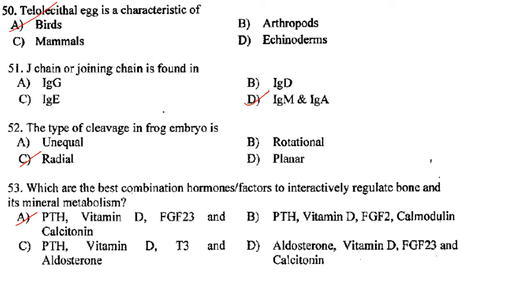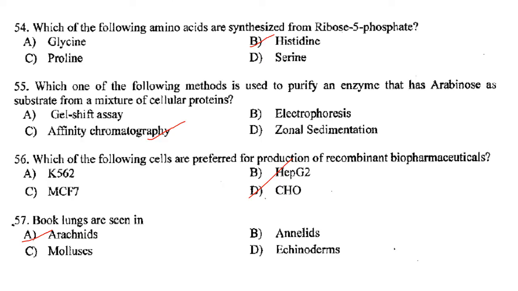So the best combination of hormones or factors to interactively regulate bone and its mineral metabolism is option A, that is PTH, vitamin D, FGF23 and calcitonin. Then which of the following amino acids are synthesized from ribose 5-phosphate? It is histidine. Answer is option B. Then which of the following methods is used to purify an enzyme that has arabinose as substrate from a mixture of cellular proteins? So answer is affinity chromatography.